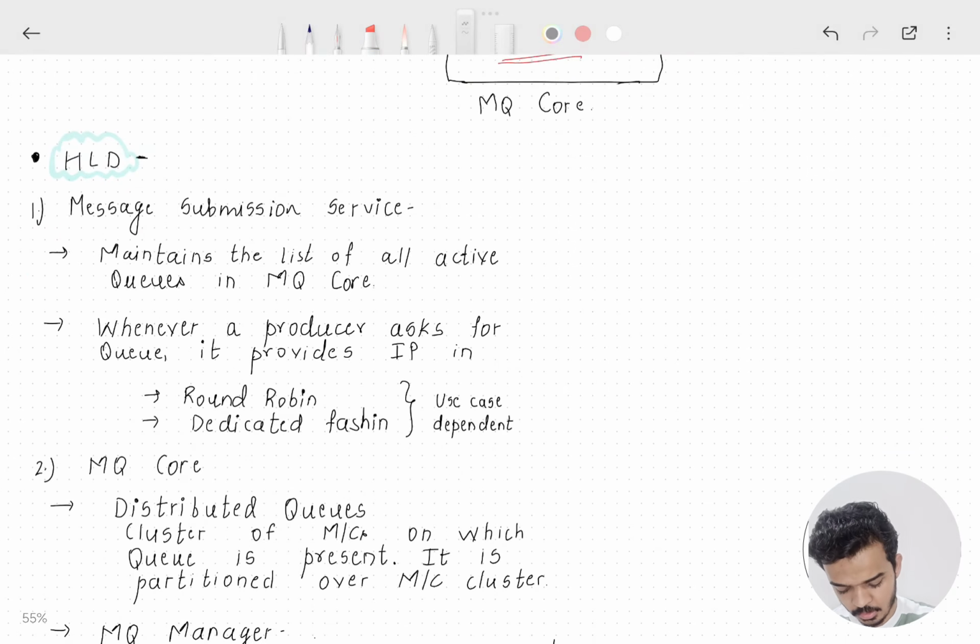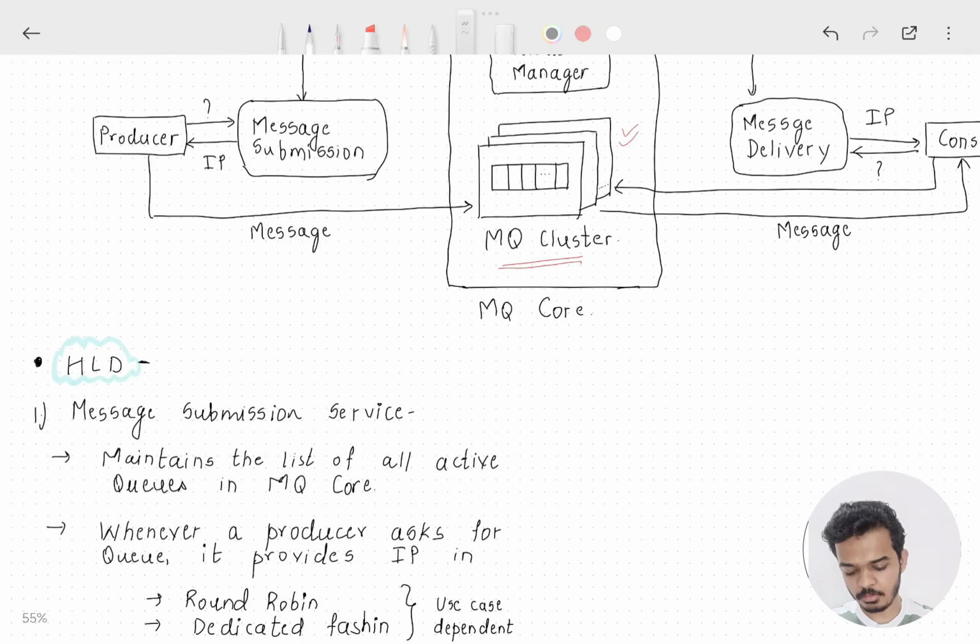Okay. Now, in what fashion does the message submission service give IPs? It makes sure that the message queue cluster will have the load distributed amongst them. So it should not be the case that one machine will have a lot of messages on it and other machines will have very few messages in comparison.